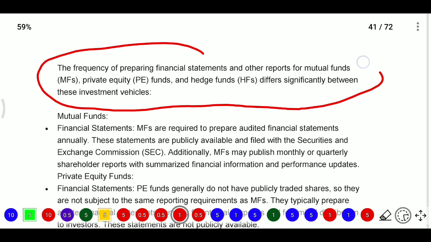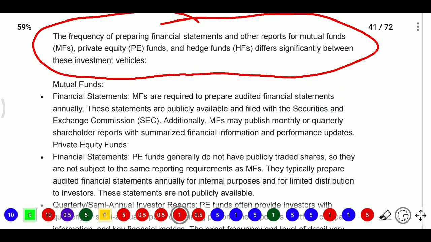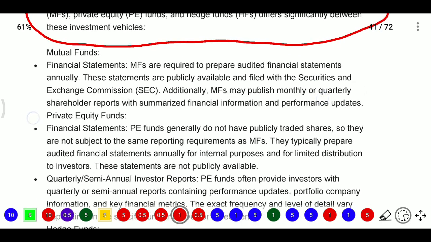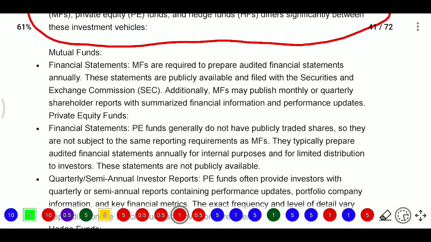How frequently financial statements and other reports are prepared will be significantly different across investment vehicles. For example, mutual funds are required to prepare audited financial statements annually. These statements are publicly available and filed with the SEC, that is the Securities and Exchange Commission. Additionally, mutual funds may publish monthly or quarterly shareholder reports with summarized financial information and performance updates.